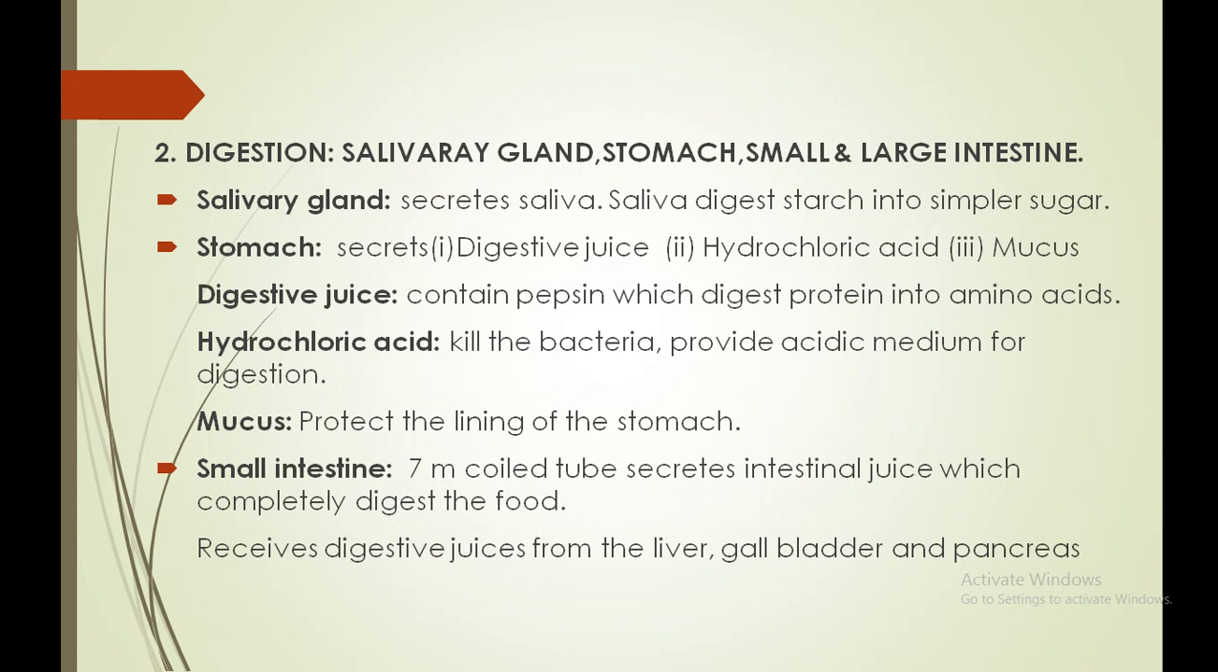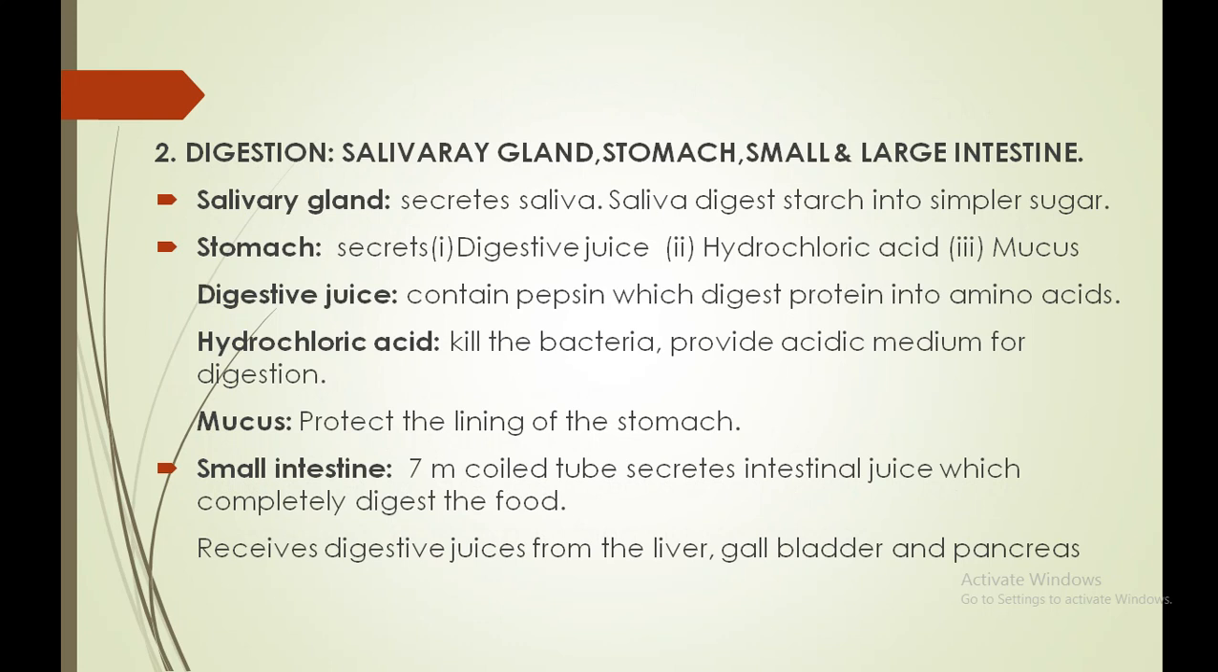Next one is hydrochloric acid. Hydrochloric acid will provide the acidic medium for complete digestion, as well as kill the bacteria too. Last one is mucus. Mucus is going to protect the stomach lining, because our stomach contains acid, which might damage the stomach lining. So this mucus protects the lining, so that your stomach does not get any harm.